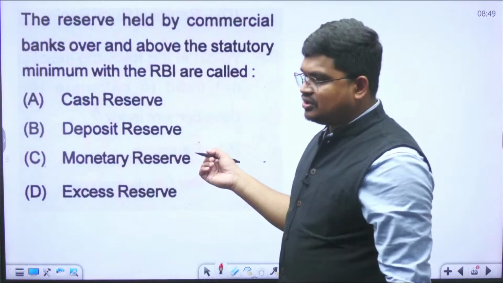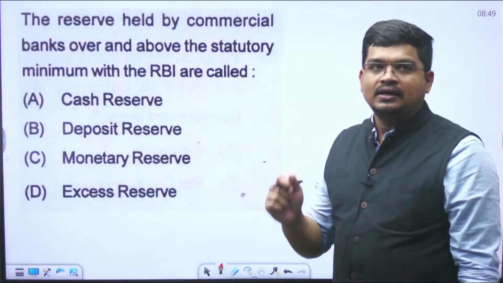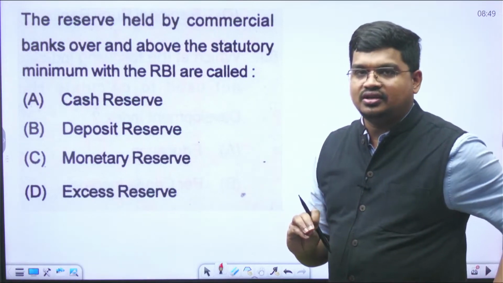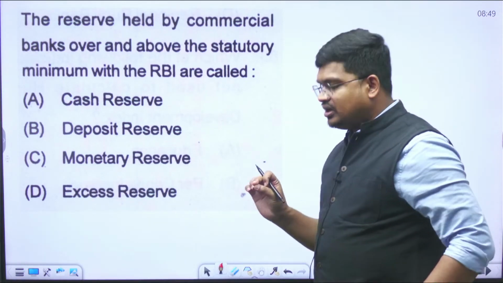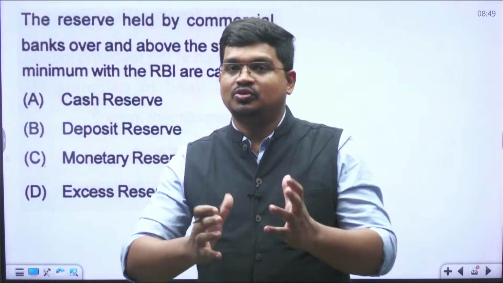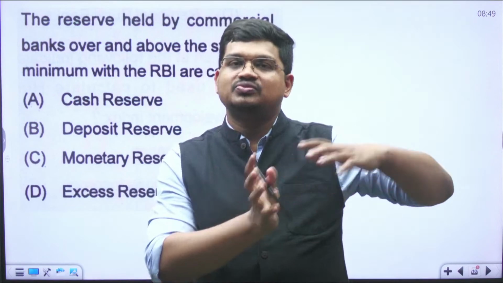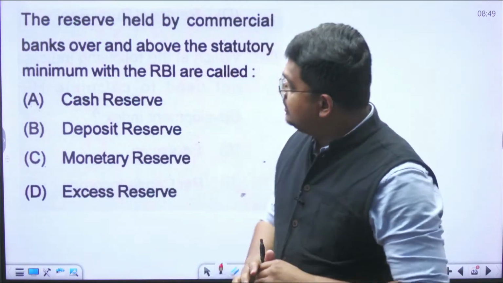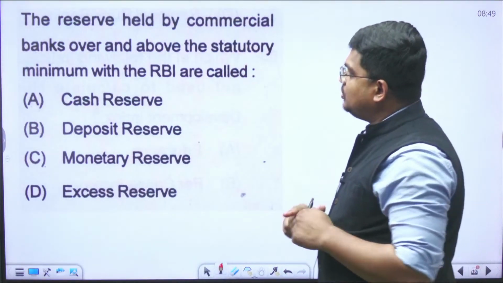Just a few minutes ago, I was discussing with you CRR and SLR, cash reserve ratio and statutory liquidity ratio. Cash reserve ratio, I have already told you, is a certain percentage of the total deposit of the bank that it keeps with the RBI, and SLR it keeps with itself. So what is the question all about?